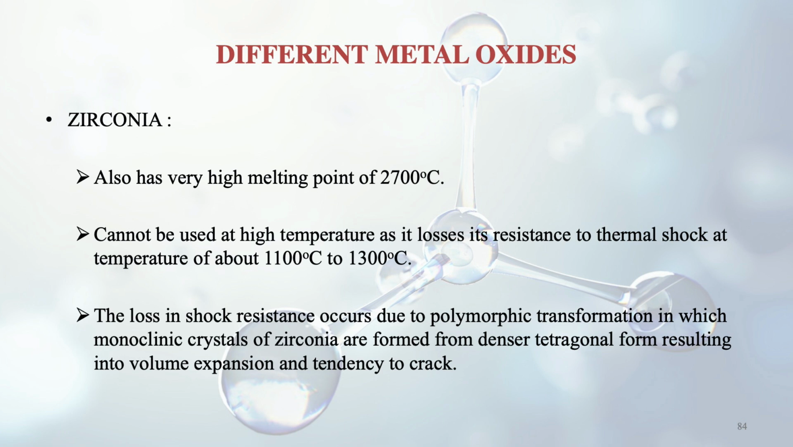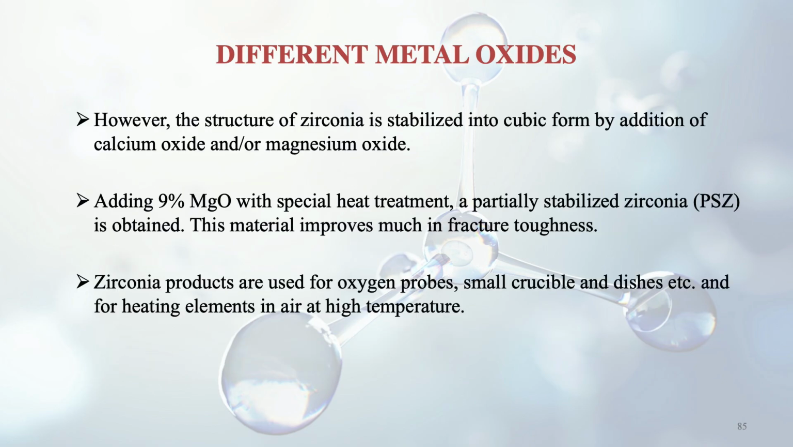And why does it happen? Due to polymorphic transformation, monoclinic crystals of zirconia are formed from the denser tetragonal form. Thus, they result in volume expansion and a tendency to crack. So cracks can occur. But one positive thing is that the structure of zirconia can be stabilized into cubic form. When it goes from tetragonal to monoclinic, then it's dangerous. But when it goes into cubic form, then it can be stabilized. And how is it done? By addition of foreign elements like calcium oxide and magnesium oxide.